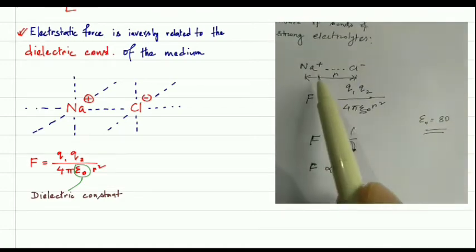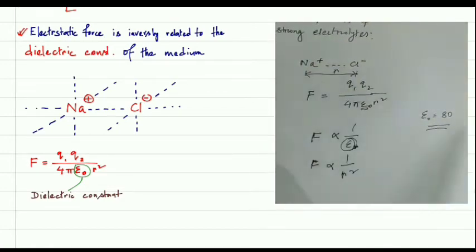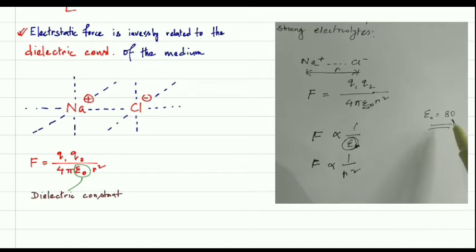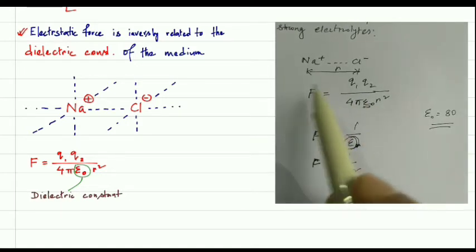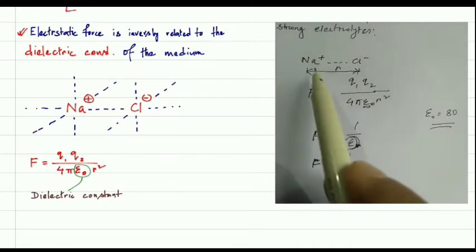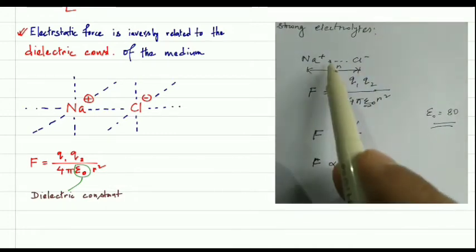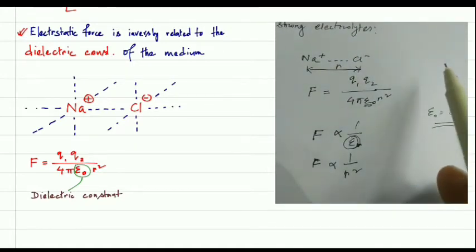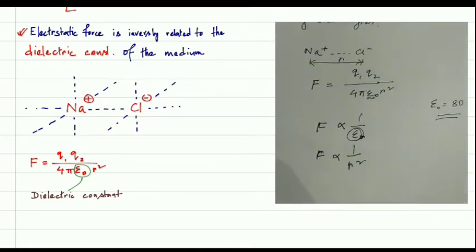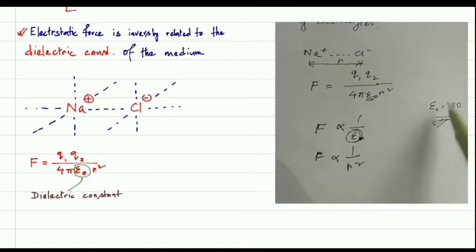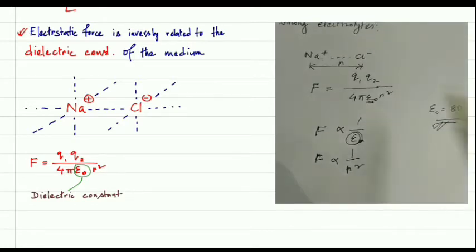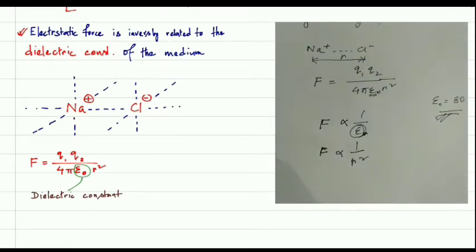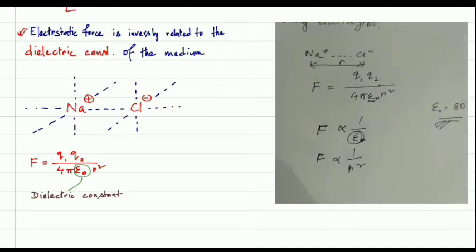If you add sodium chloride in water, what is going to happen? Because this epsilon naught is very high, almost 80, the interionic force will be low. That means the force which binds these two is low. As a result, this bond will break and they will form ions. So this depends upon the dielectric constant. How fast they dissolve, or how many ions are produced from that electrolyte, depends upon the solvent also.